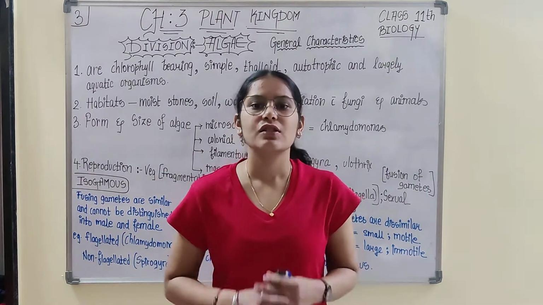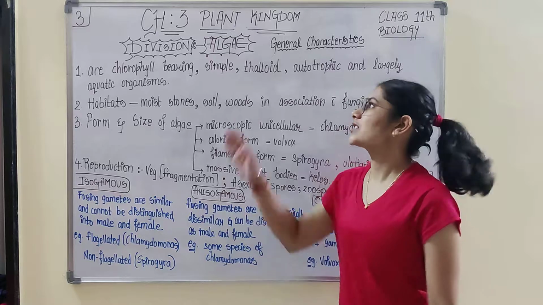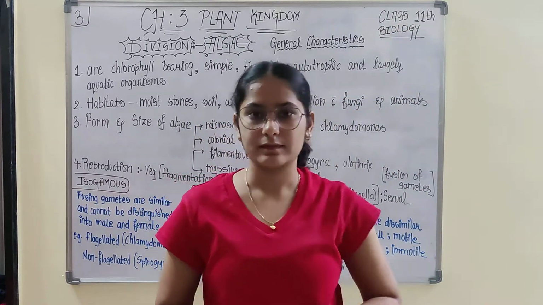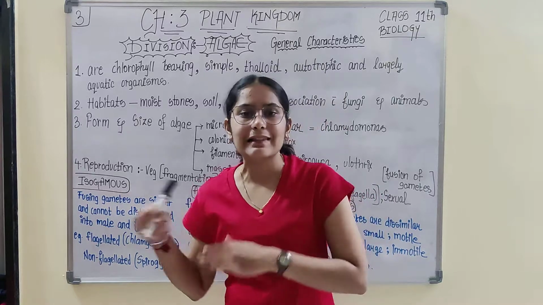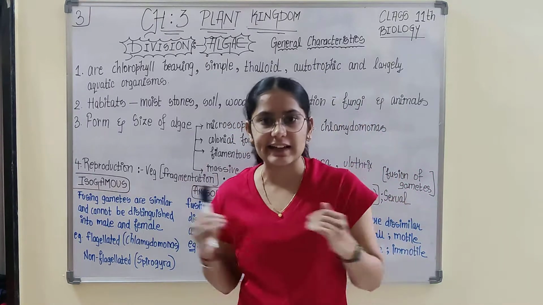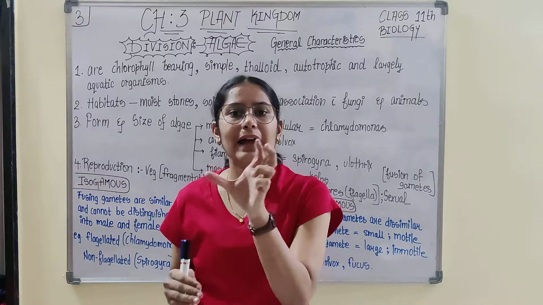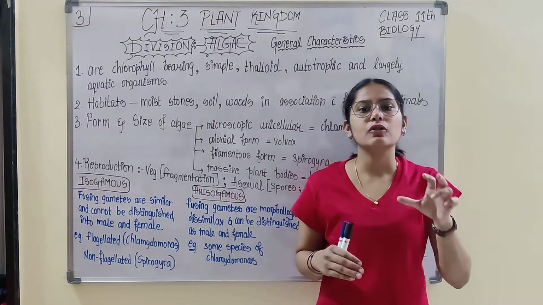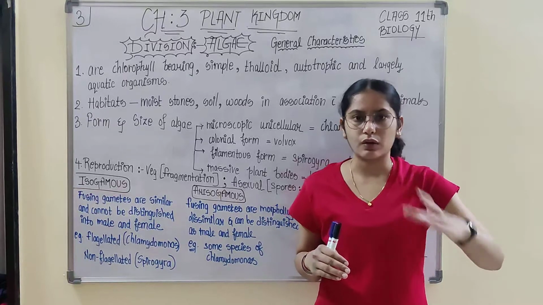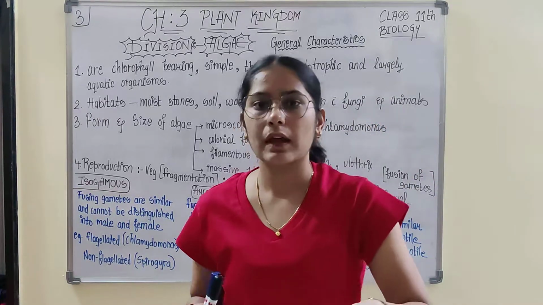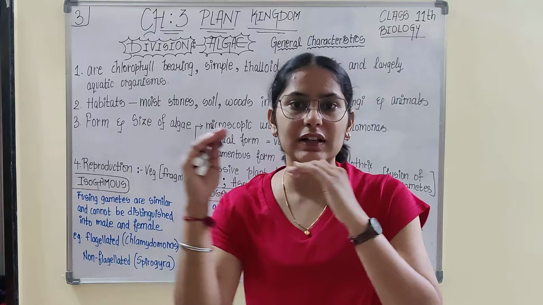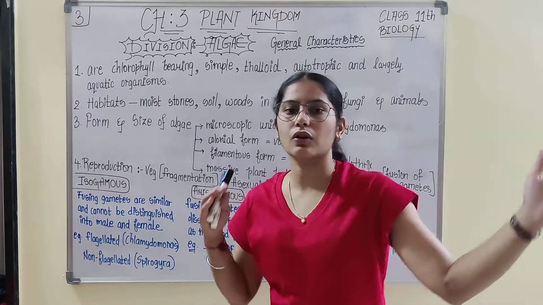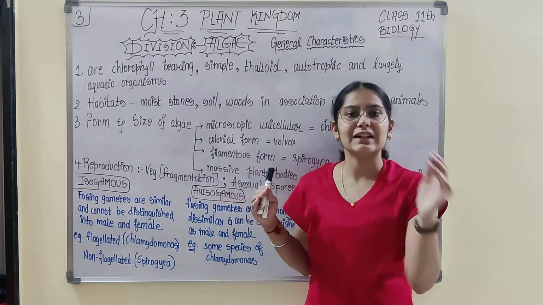Hello friends, so this is the third video lecture of chapter 3 Plant Kingdom, class 11 Biology. Till now what we have studied is that plant kingdom can be classified into divisions. What are those divisions? Do you know that kingdom is further divided into divisions? If we do further classification, then it provides us with different divisions.